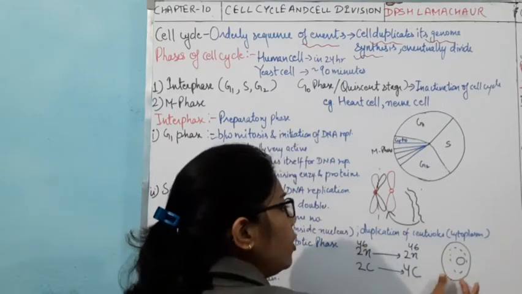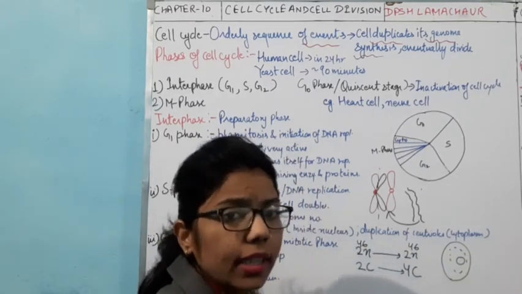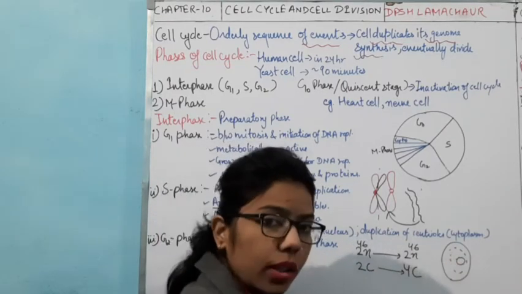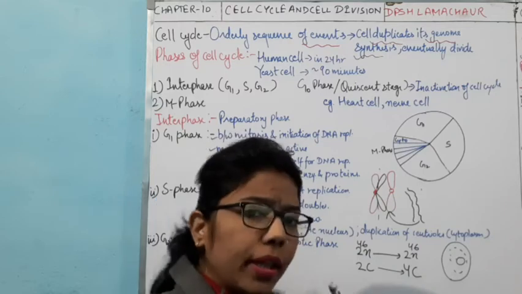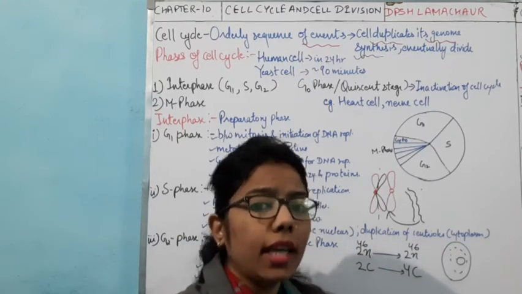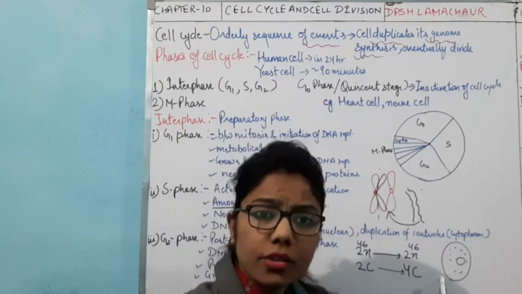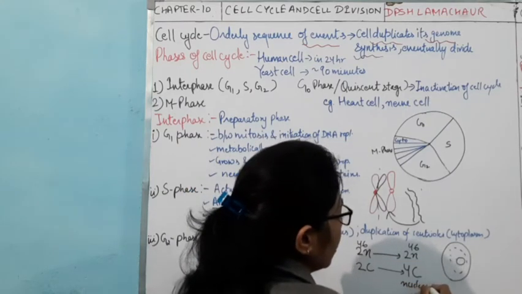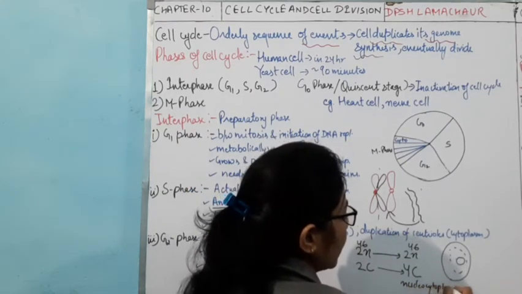If any cell increases in size, there will be a change in the nucleus also. So to maintain or retain its size or structure, we maintain the nucleocytoplasmic ratio.